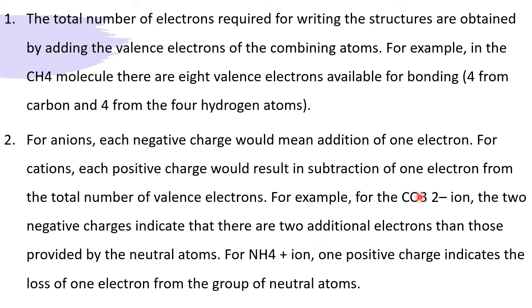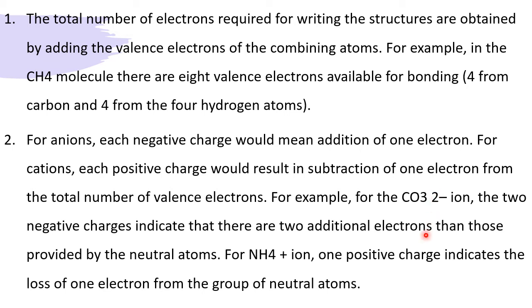C has given some valence electrons and each O has given some valence electrons, and there are 3 O. Apart from this, 2 extra electrons. So the valence electrons of this CO3 unit plus 2 is the total number of electrons you have to represent using the Lewis structure.